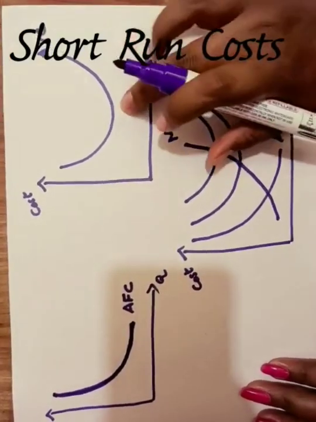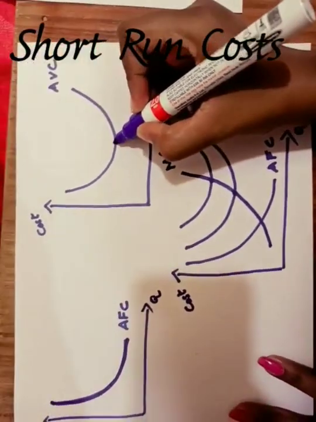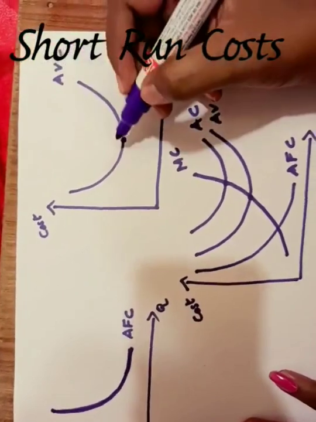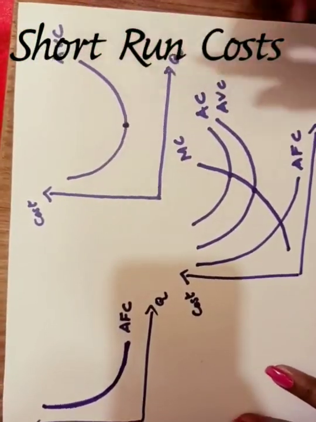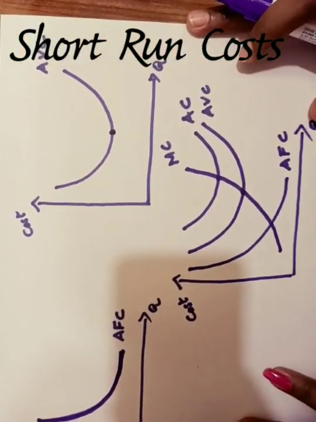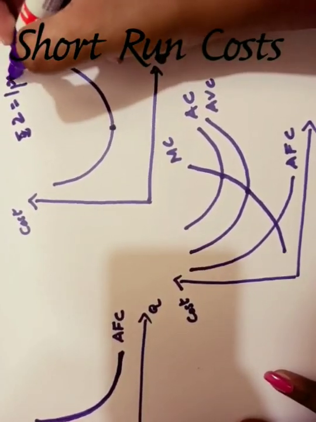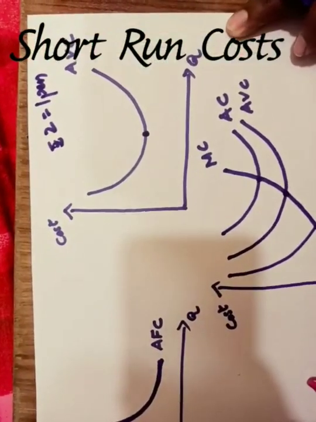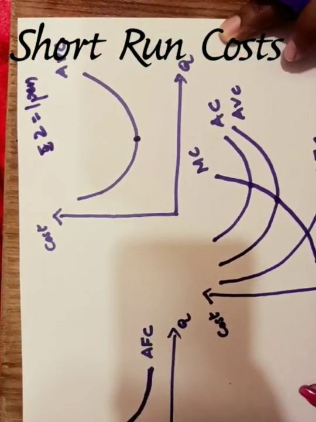Now AVC. See, this is the midpoint of AVC. After this point, AVC is going up. So AVC you can say is the variable cost for one output. That is in our example, rupees 2 for 1 pen. How did you get it? 200 divided by 100. That is 2. That is TVC divided by Q.